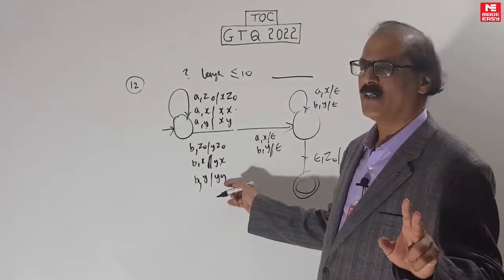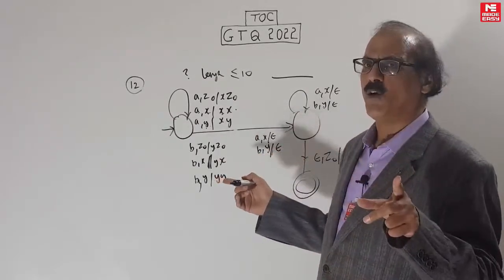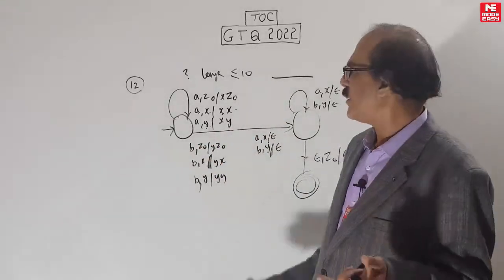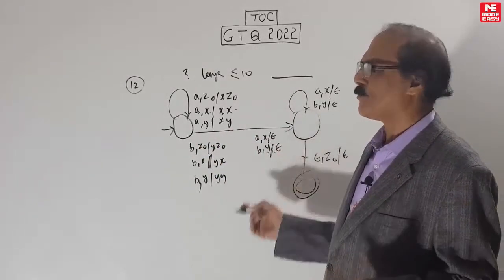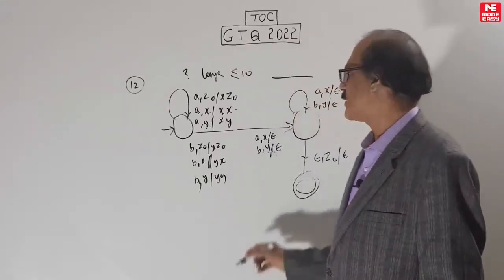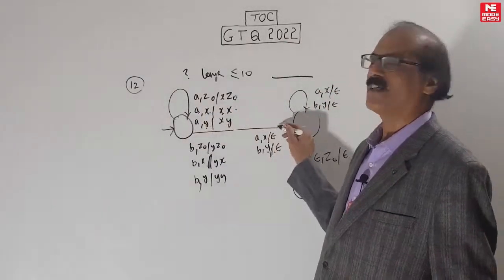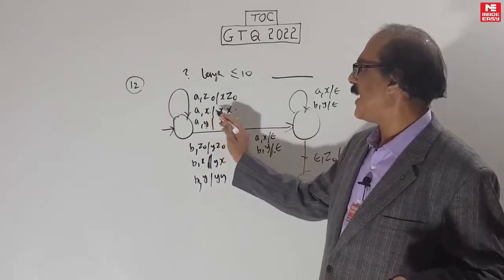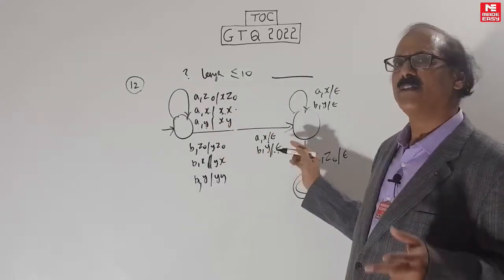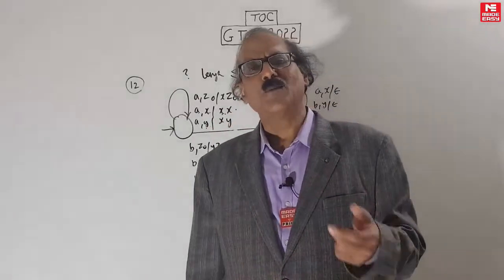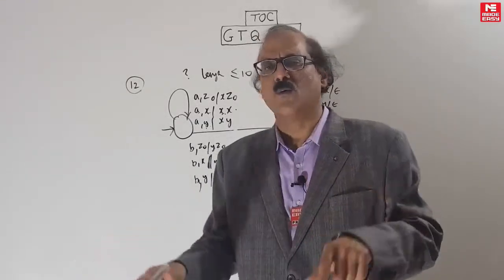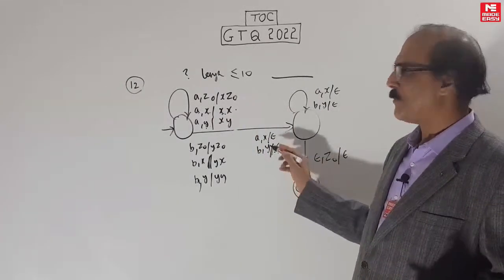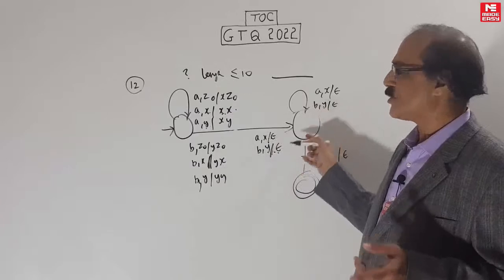That's the understanding. And here normally in even palindrome we leave this as a guess, that means we leave one bit. Here they have not done that. Directly they have done it: a, X. Here itself they start the popping. That means they have given a choice here. We have done it by a null move choice. They have given a direct explicit choice between a, X: you can either push it or pop it. This is another way of writing. After all, even palindrome is an NPDA. You can either give a choice through a null move or direct choice, a, X, XX or a, X, null. Still even palindrome only.